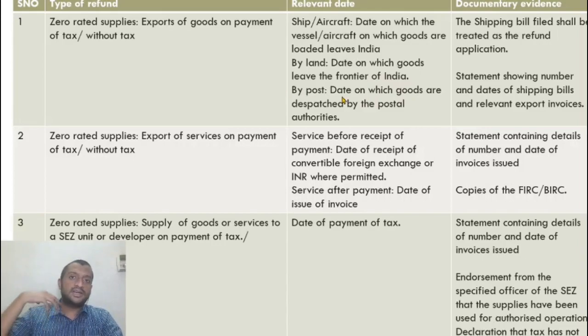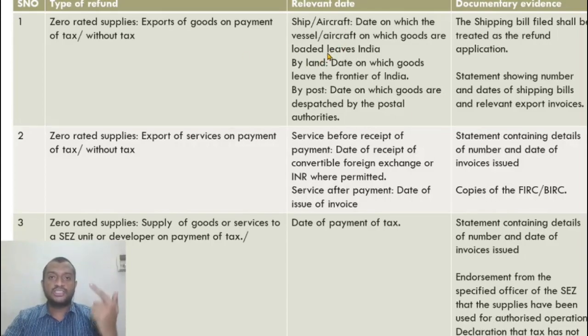What if the goods are delivered by post? The date on which the goods are dispatched by the postal authorities. From that date, let us count 2 years, and that is the due date for making an application for refund. 2 years from these dates.